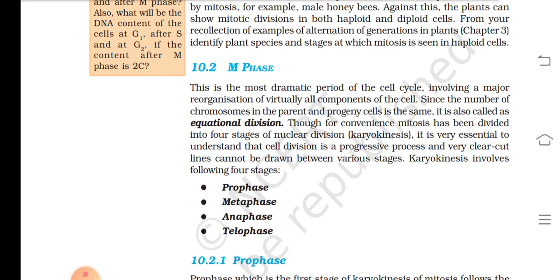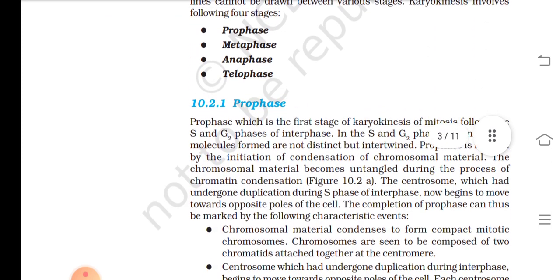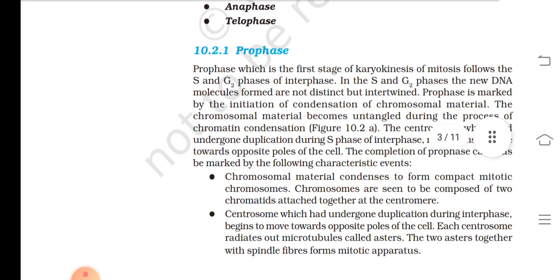Though for convenience, mitosis has been divided into 4 stages of nuclear division, that means karyokinesis. It is very essential to understand that cell division is a progressive process and very clear-cut lines cannot be drawn between various stages. Karyokinesis involves following 4 stages: prophase, metaphase, anaphase, and telophase.